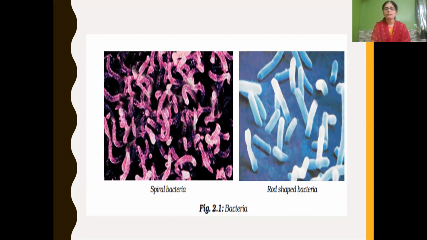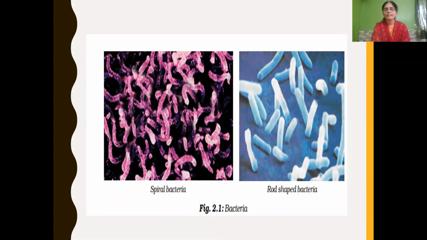For example, here they will ask you to identify the given diagram and write which group it belongs to. So here, spiral shaped bacteria, rod shaped bacteria, and the group is bacteria, isn't it? Or some related questions will be asked. Bacillus is rod-shaped bacteria; lactobacillus we use for conversion of milk into curd. So related questions will be asked.